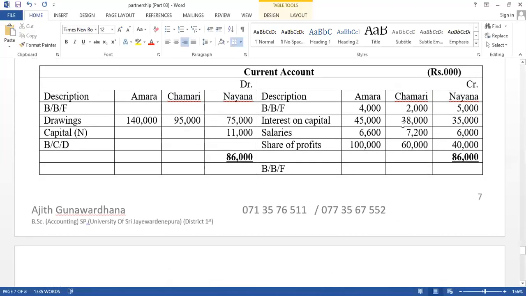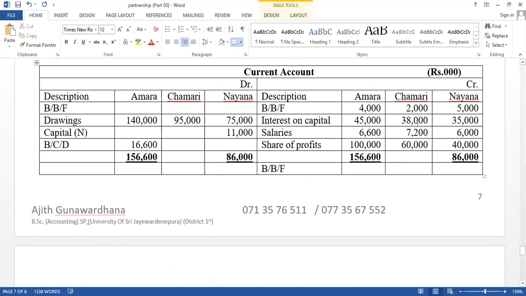And then the current account balance also should be carried down. The credit side total amount should be included. Normally the credit side increases. Therefore the credit side total amount equals 156,600. Then take the debit side, 156,600. The difference here is 140,000, therefore 16,600.